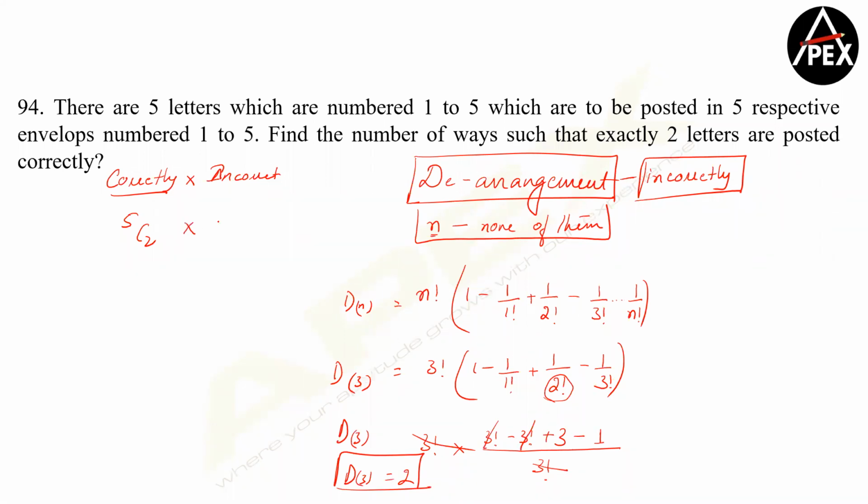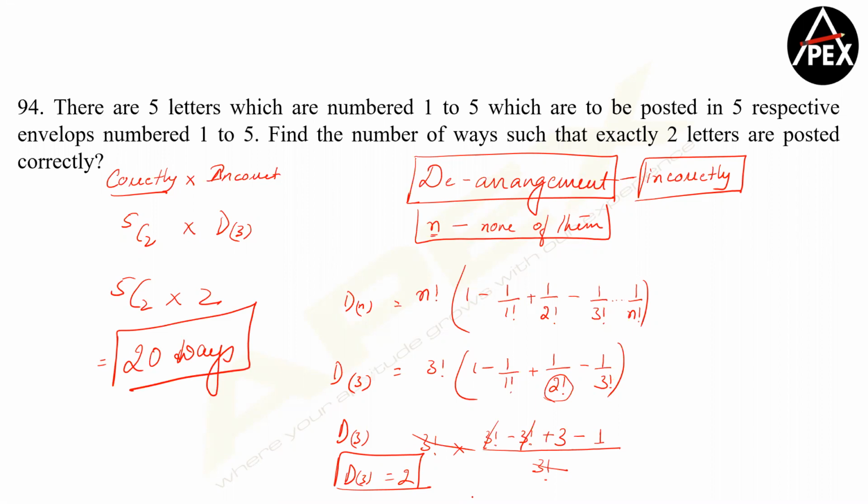So your answer becomes 5C2 into derangement of 3, that is 5C2 into 2. That is 20 ways. Any doubts?